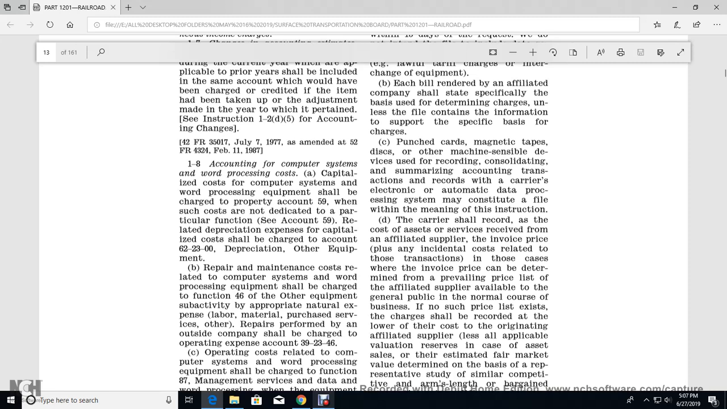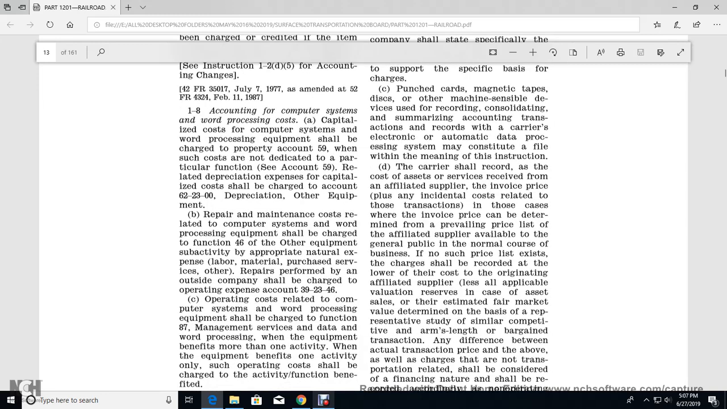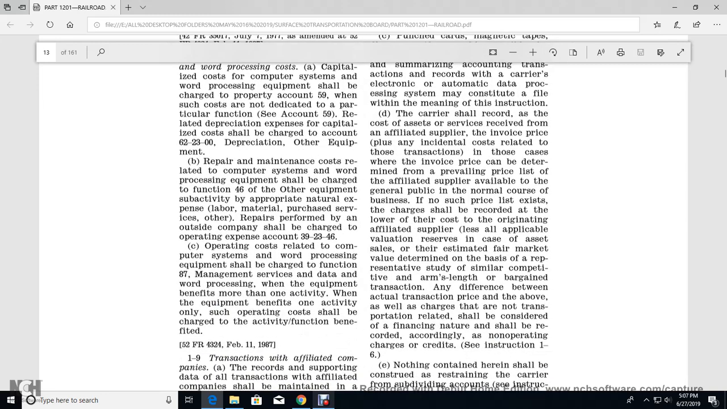should be charged to the function it supports, or for other equipment to the appropriate natural expense, labor and material. Purchases and other repairs performed outside of the company shall be charged to operating expense. Operating cost for the computer system and word processing equipment shall be charged to the function of the management server. When the equipment benefits more than one activity, the base is the one activity only, and such operation costs should be charged to the activity function.